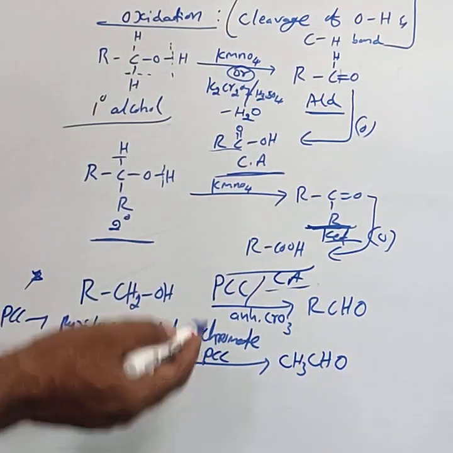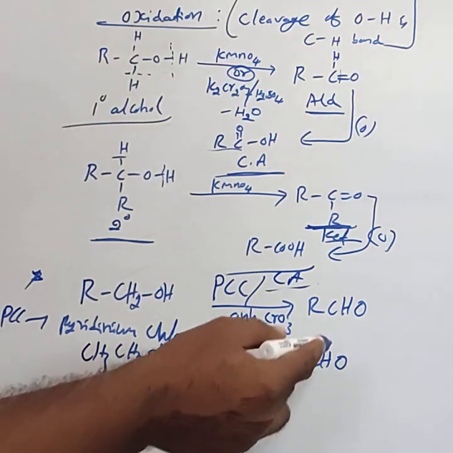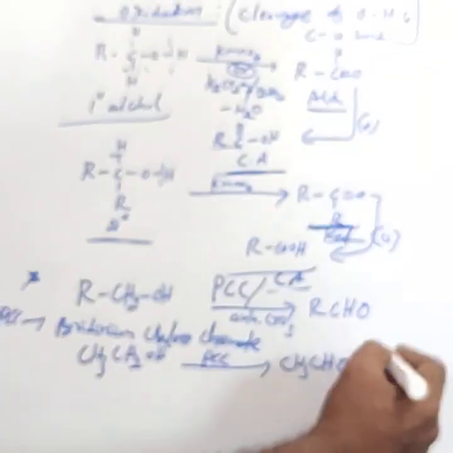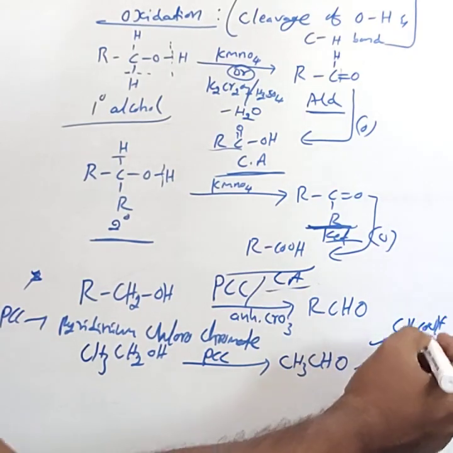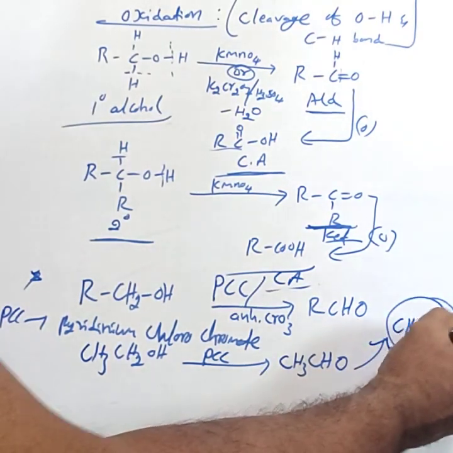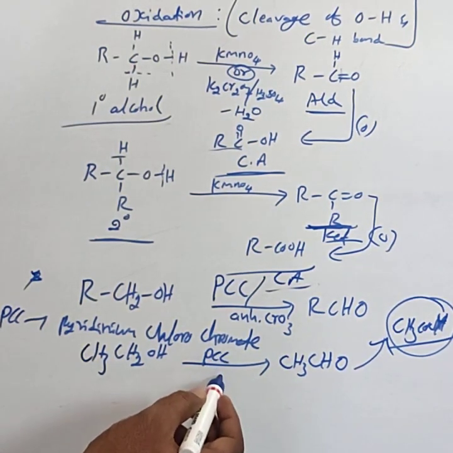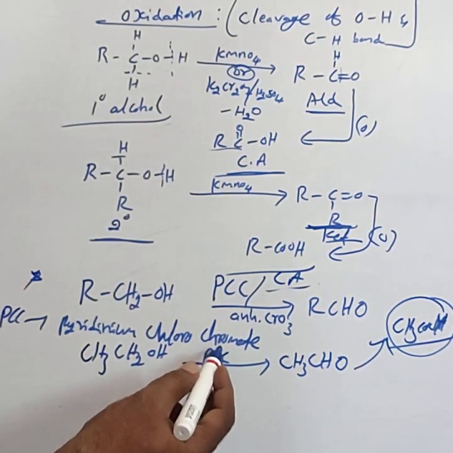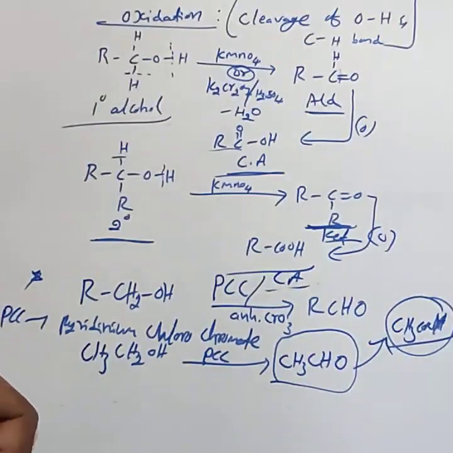Instead of PCC, if they give KMnO4 or K2Cr2O7, this acetaldehyde is further oxidized to acetic acid. When you have to write acetic acid, it is when they give KMnO4 or K2Cr2O7. If they give PCC, you have to stop at the stage of the acetaldehyde.